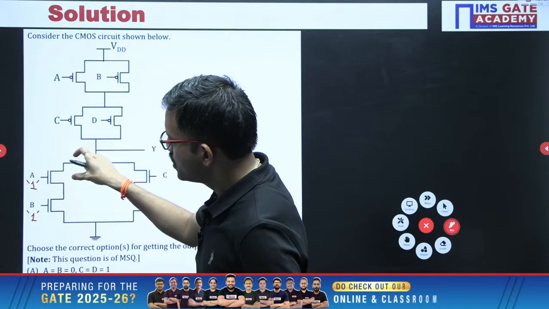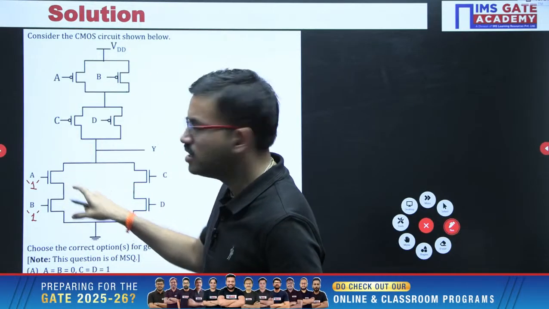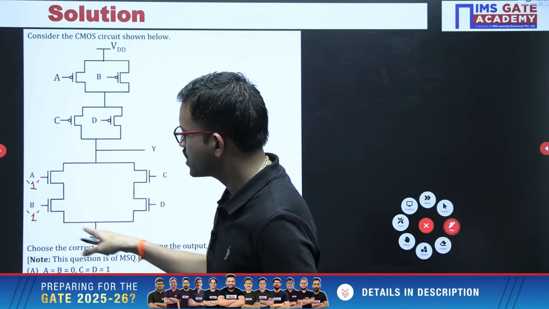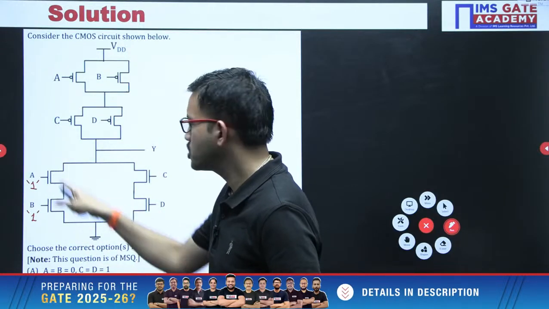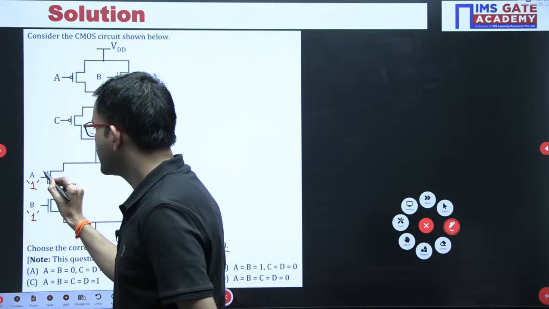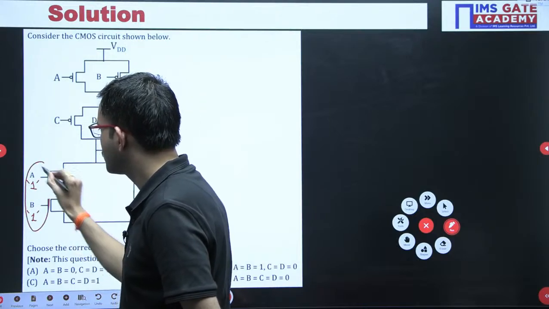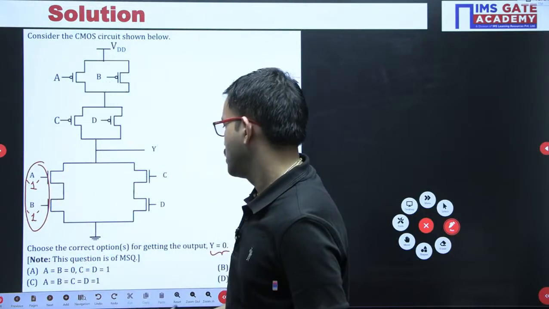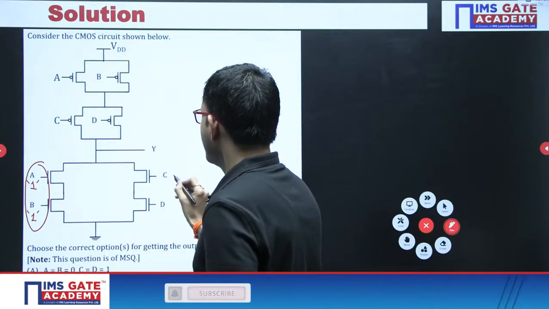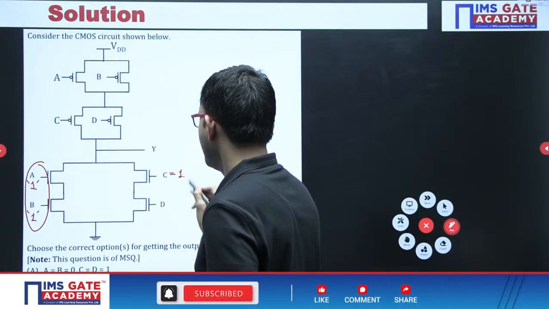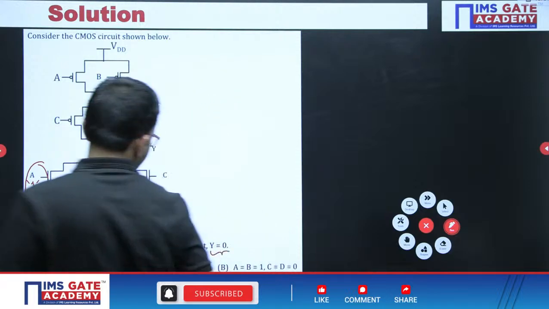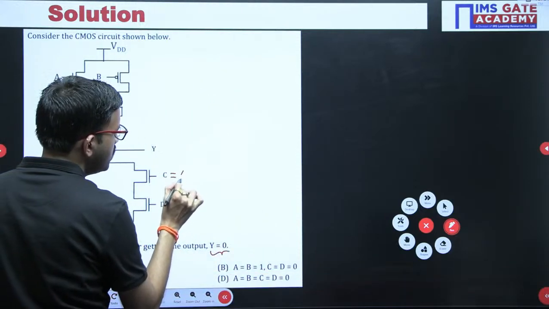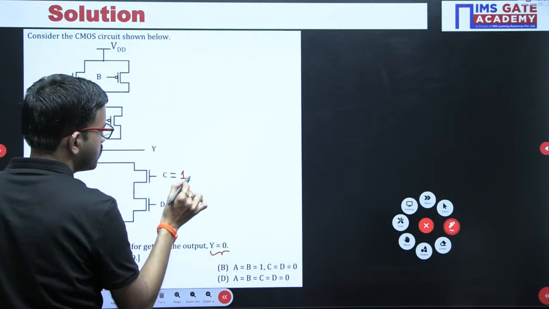then this transistor is on, so the output is directly connected to ground. This is one possibility. Another possibility is the moment you have C value 1 and D value 1.